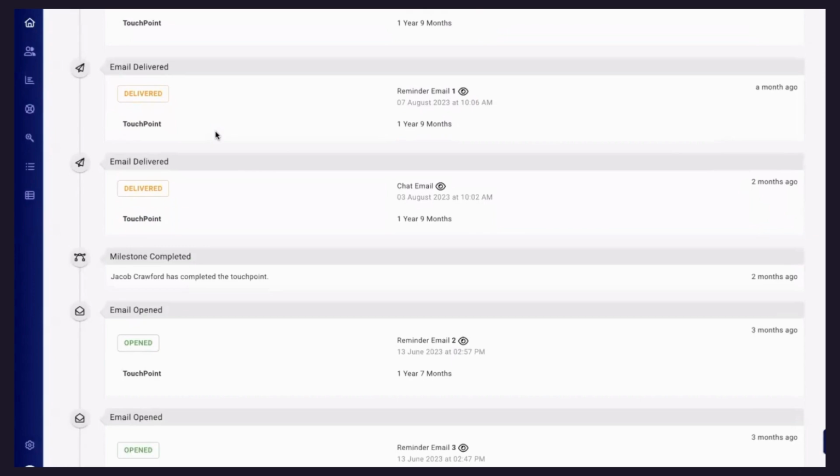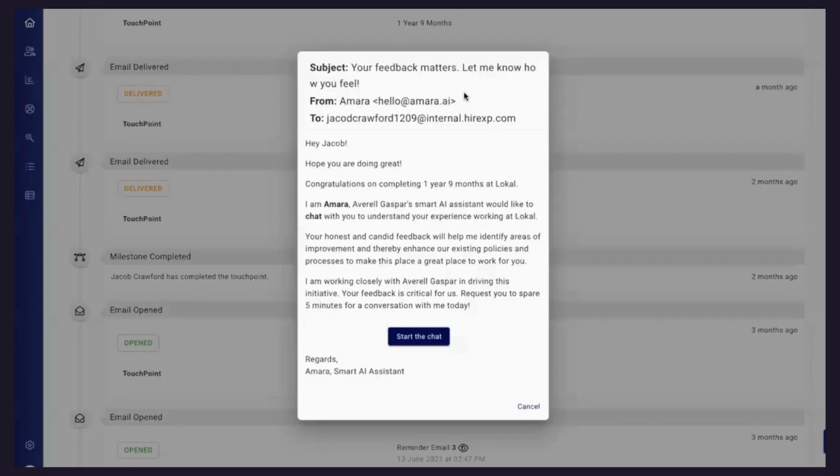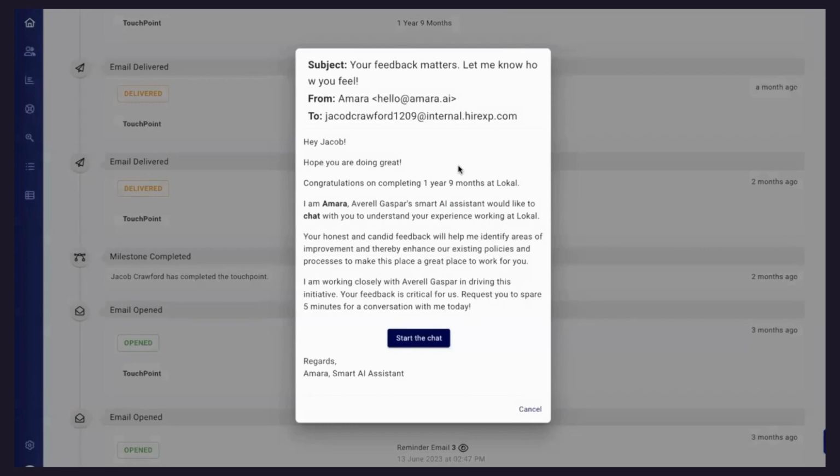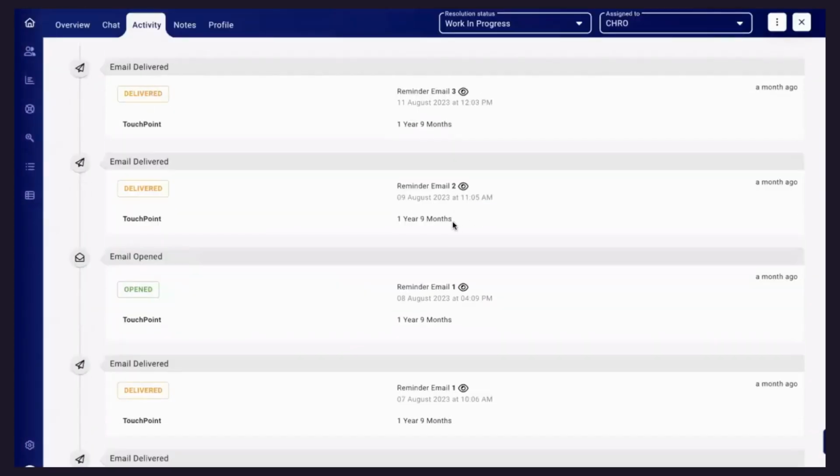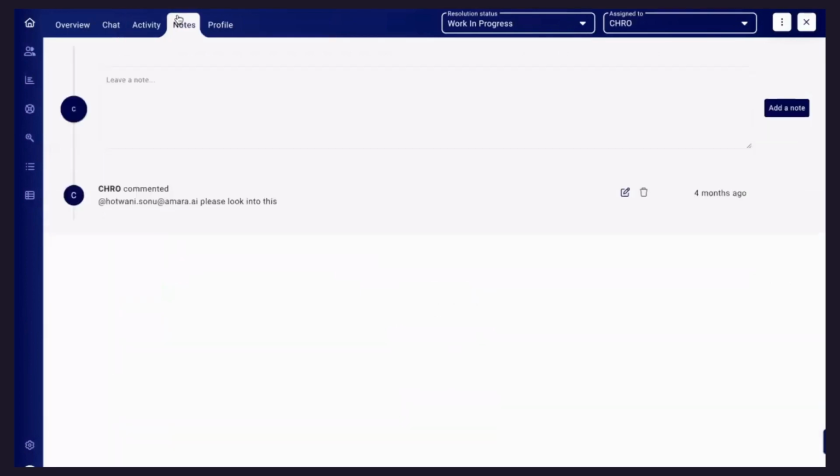We'll capture everything. You will also be able to see what sort of reminders we are sending to the employees. In case you would like to make any changes in the reminder, you can do that. So all these options are available over here on this particular dashboard. Notes, let's say you would like to say something to your colleague. So you use the at-the-rate symbol, type your message and submit. Your colleague will receive a message that you have shared some information, and you will come back on the dashboard and see why you have assigned it to someone in your team, or if you want somebody to resolve the concern of this particular employee, that is also possible.